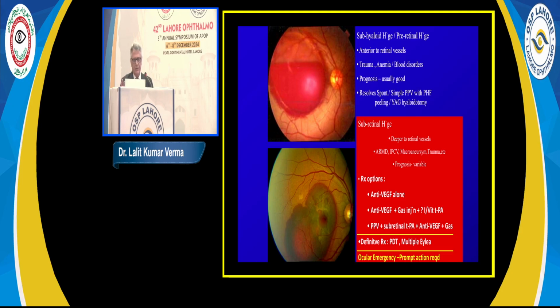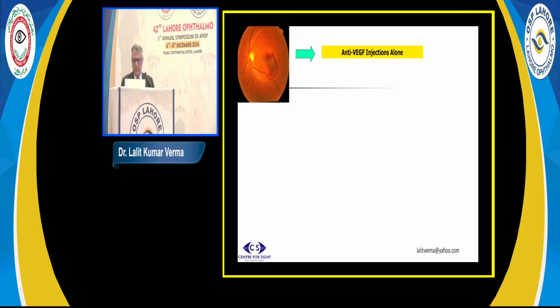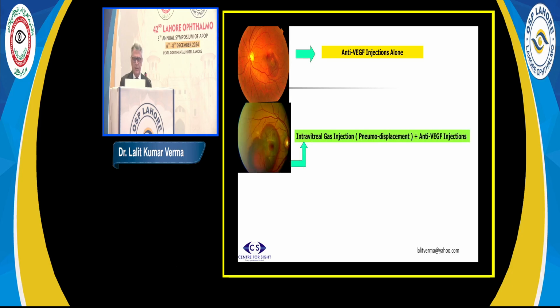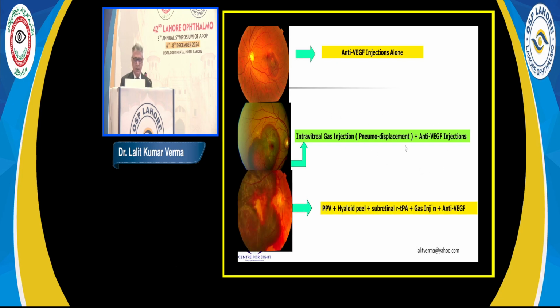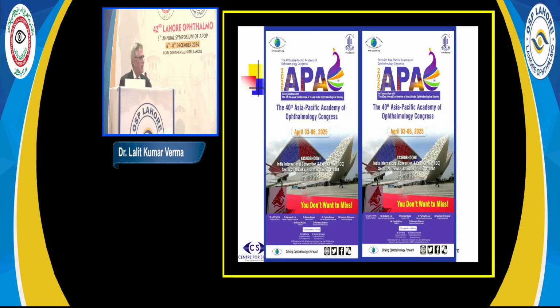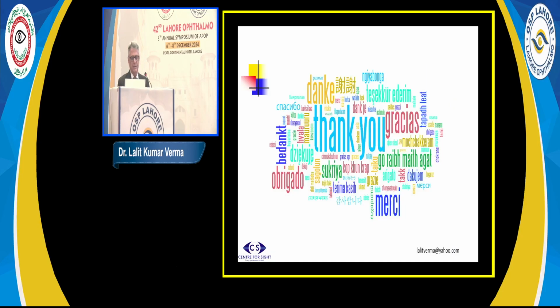Subhyaloid hemorrhage can be observed, the heavens are not going to fall if you follow this patient. If a hemorrhage is a small, thin hemorrhage, anti-VEGF injection alone may work. But if it is a moderate degree, slightly thicker, then you have to depend on gas injection, pneumodisplacement plus anti-VEGF injections. But if it's a massive subretinal hemorrhage, you do a vitrectomy, hyaloid peel, subretinal RTPA, gas injection, and anti-VEGF. If we follow this kind of regimen, a lot of these patients recover useful vision. So thank you very much for allowing me to present this scenario.